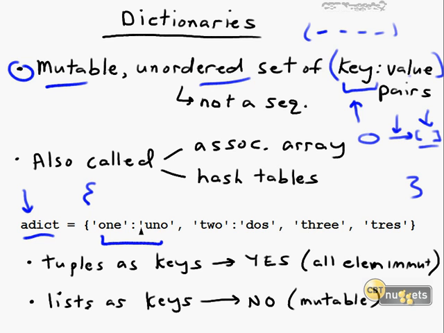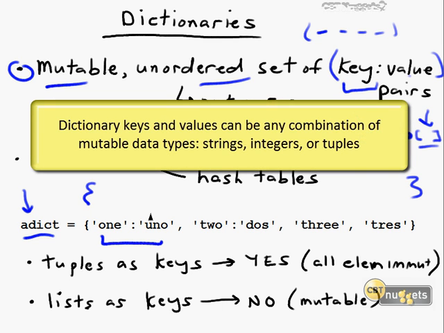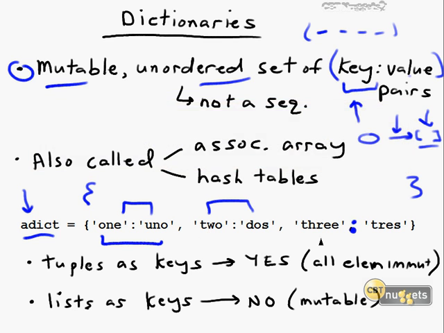This example shows a mapping between English words for numbers and their Spanish counterparts. Of course, you can create any relation here between your keys and your values. There should be a colon in between 3 and tray. You'll remember that I mentioned, although I haven't yet demonstrated, that lists can be encapsulated inside of other lists. You can bring in tuples as keys as long as all elements in the tuple are either numbers or strings. In other words, they're immutable themselves.